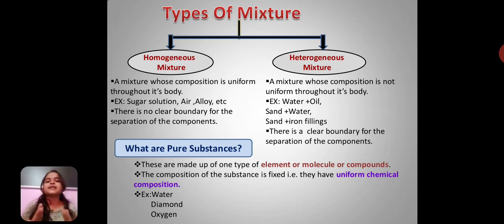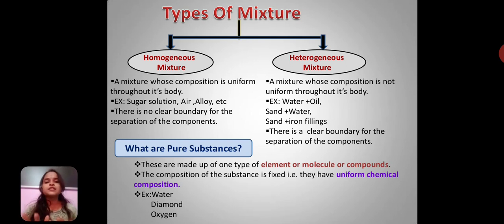Then let us take another example, water. Water consists of hydrogen atoms and oxygen atoms, and these are uniform. That is, their ratio is fixed. Two atoms of hydrogen and one atom of oxygen will give us water.